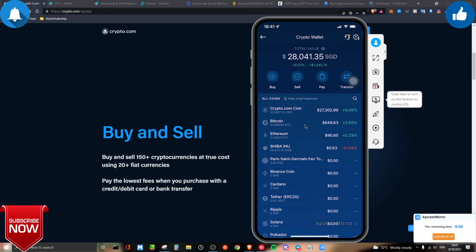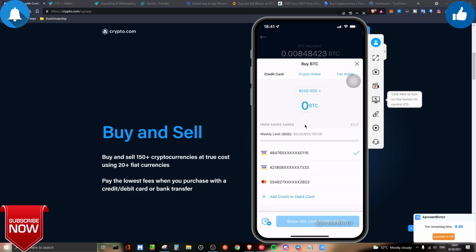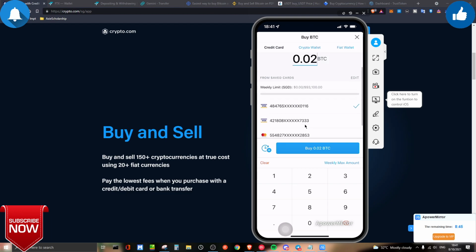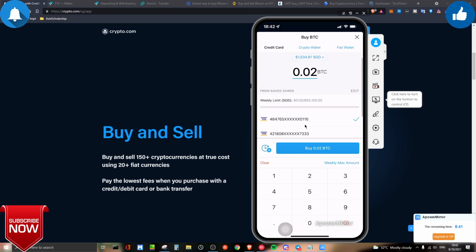Let's say you want to buy some Bitcoin. Just click on buy, and then choose crypto, use your credit card, and enter how much Bitcoin you want to pay for. It is very simple. Just enter the amount, for example 0.02, and click on the credit or debit card that you have entered, and then click on buy. Once it's done, you will receive this crypto.